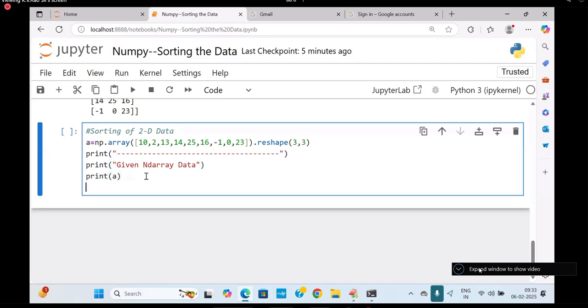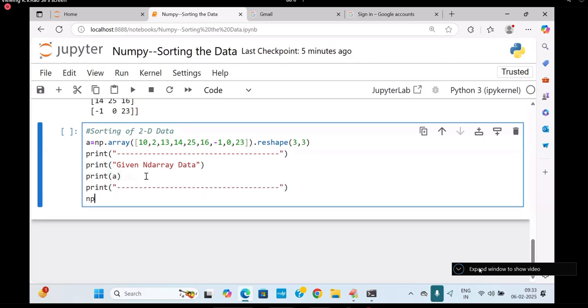So here I'm writing the same thing, np.sort of A. When 2D comes in sort, you will get immediately a doubt: is it row wise sorting or column wise sorting? Is it a total element sorting? If I want to sort it total wise, you have to flatten this array. Flatten means what?